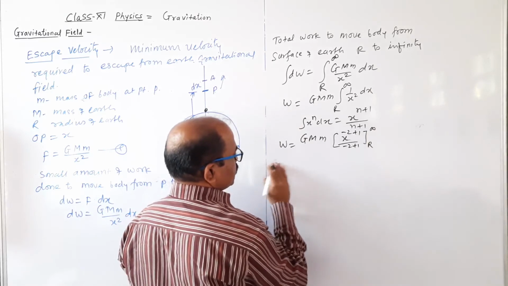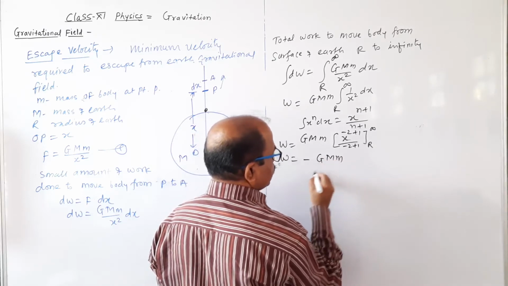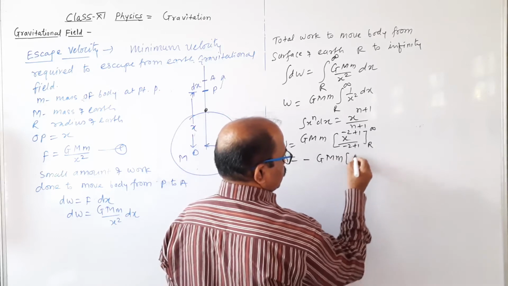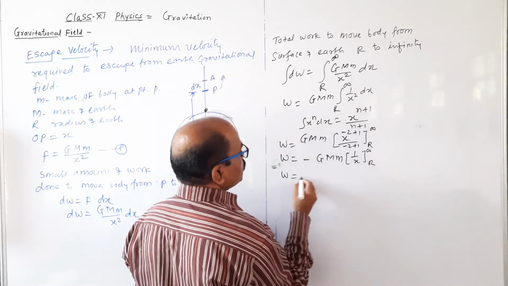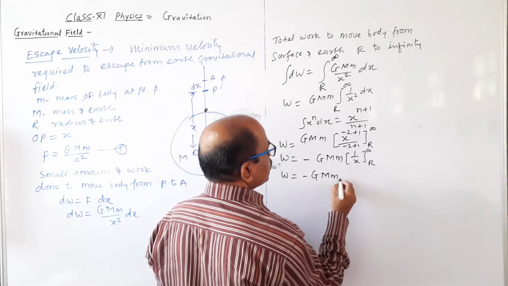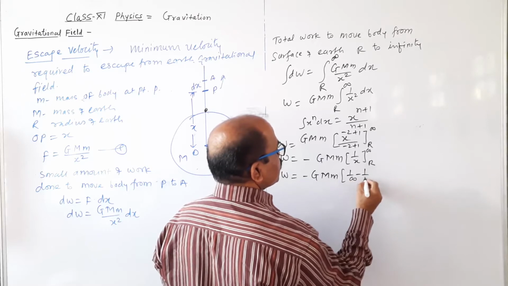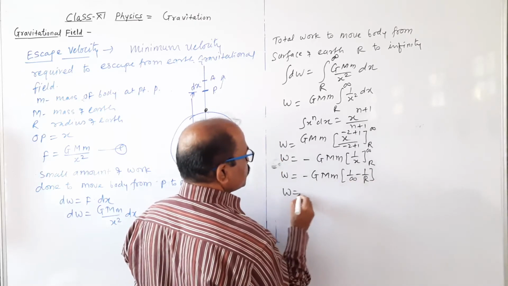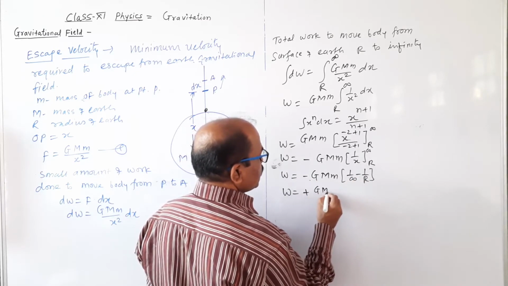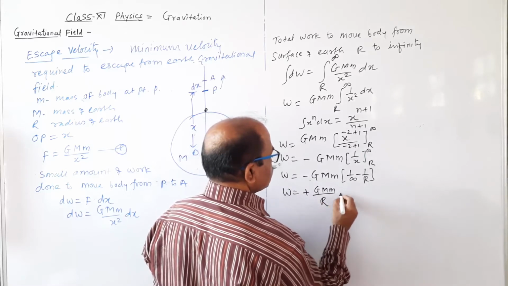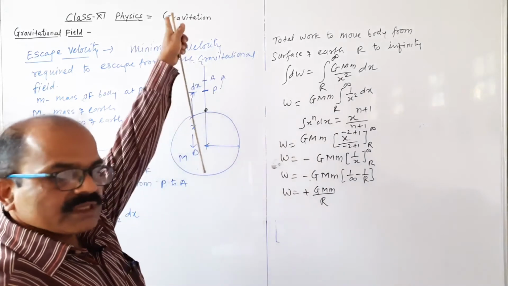So this work done equal to, अब ये आएगा माइनस G capital M small m and 1 by x, with limit infinity to r. तो work done equal to minus G capital M small m and upper limit 1 by infinity minus lower limit 1 by r. So work done equal to, ये तो zero term बनेगा और ये हो जाएगा plus G capital M small m divided by r. This is the amount of work done to move the body from r to infinity.